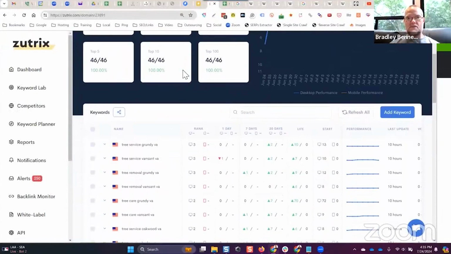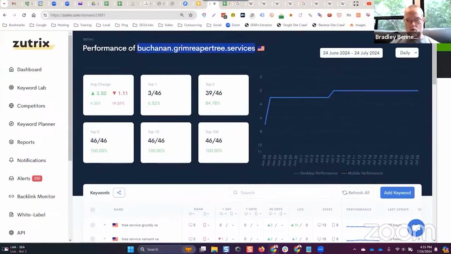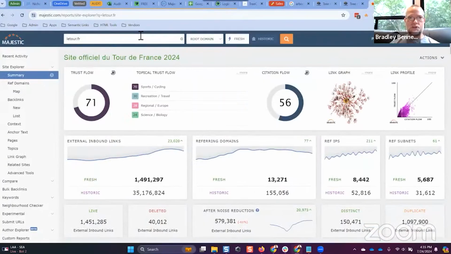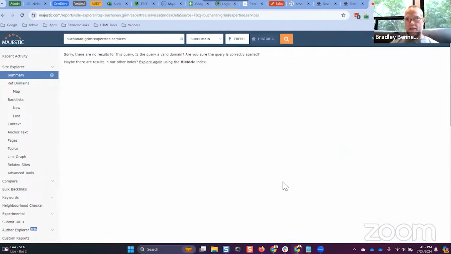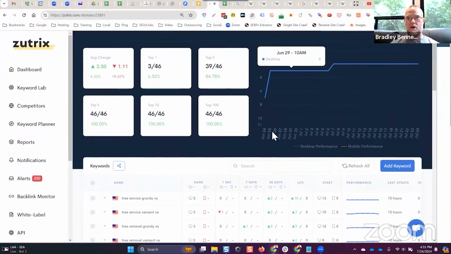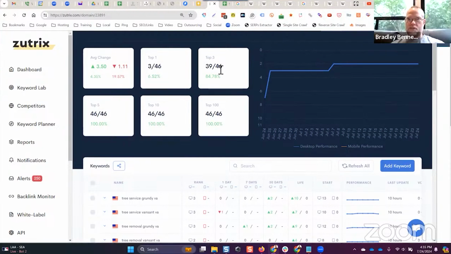Guys, this is a site with zero backlinks. Okay, let me just show you, just so you know I'm not lying to you. Look at this, zero backlinks. Not a single backlink is pointed at this. This is purely on-page SEO. And out of 46 keywords, we have 39 out of 46 in the top 3. All 46 are in the top 5.